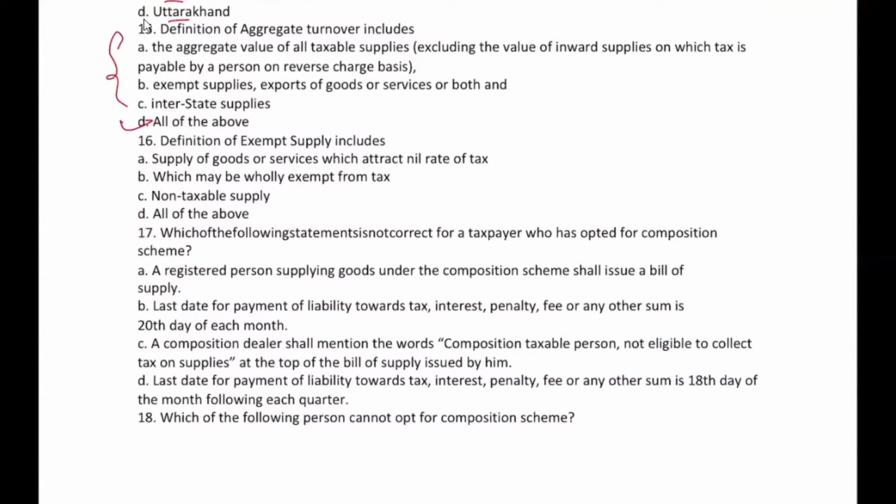Definition of exempt supply will include. Supply of goods or service which attracts nil rate of tax, which may be wholly exempt from tax, non-taxable supply, all of the above. Exempt supply is supply of goods or services which attract nil rate. Correct. Yeah, non-taxable supply. Huh? No, you are wrong. No. All of the above.